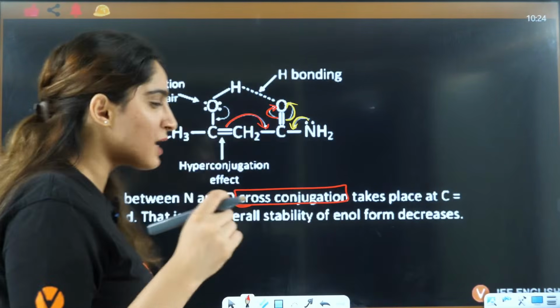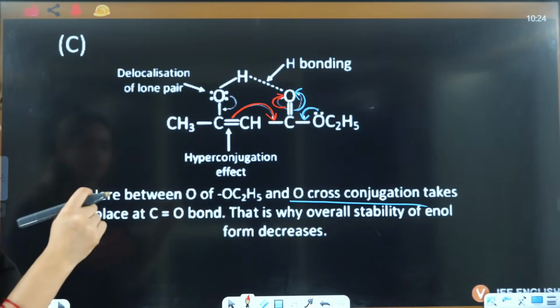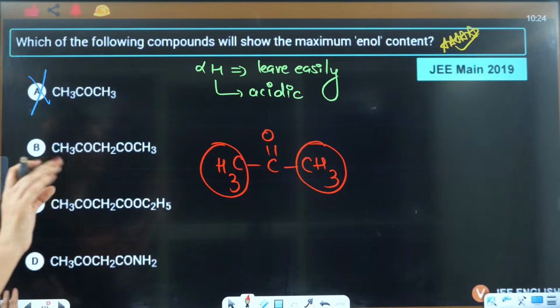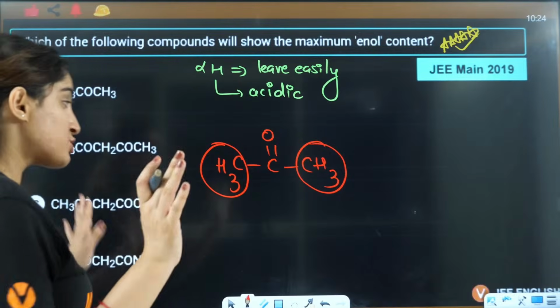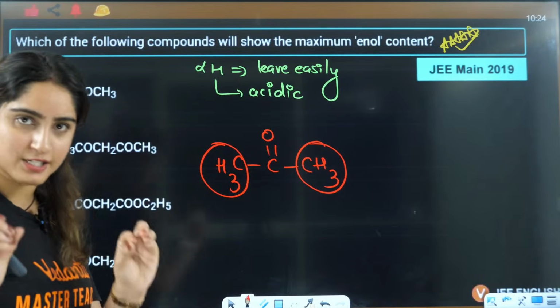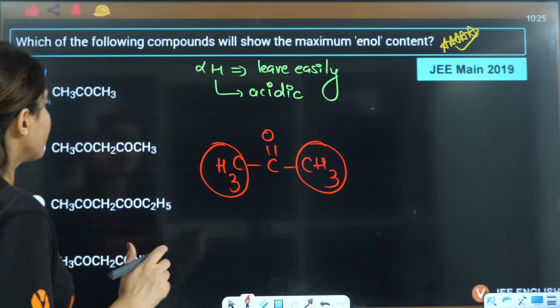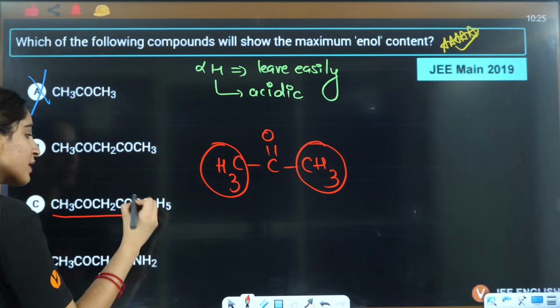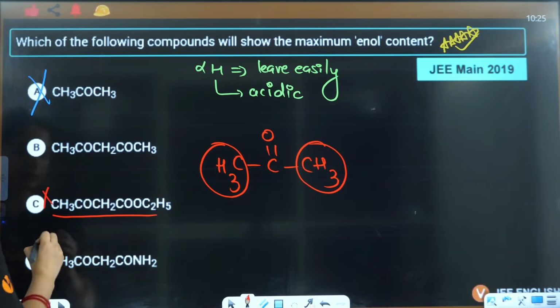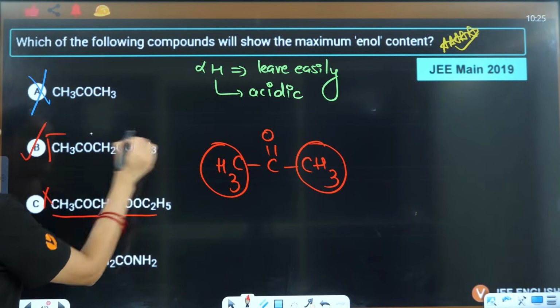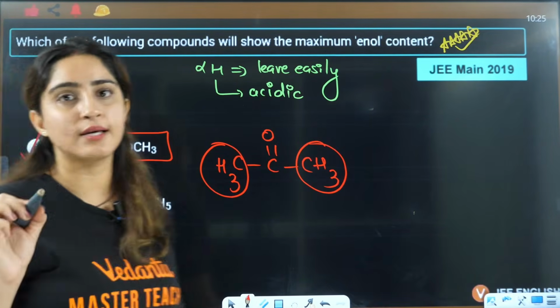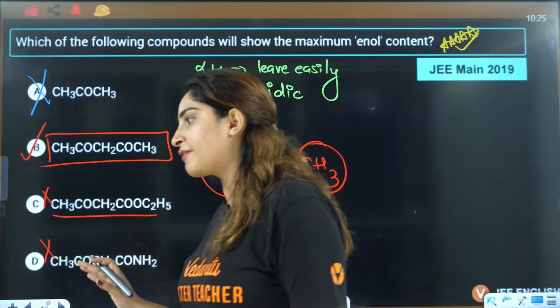Right? So can you see how smartly they have connected GOC with this Tautomerism? So this, I would say, is a very interesting question. It can be repeated in modified form. So mark it important. In this case, because of cross conjugation, this is eliminated, this is eliminated. B is going to be the correct answer here. Is that clear, everybody?